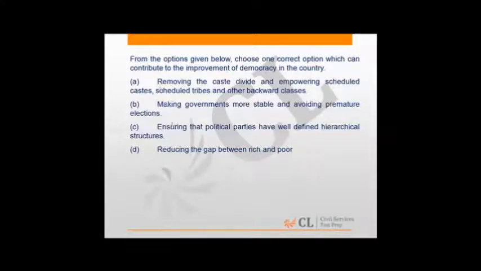So if you look at the choices here, very clear inequality is between reducing the gap between rich and poor, and it does not get into the caste equations. One could also be tempted to interpret inequality in terms of choice A, but somewhere there seems to be inequity in people, not in terms of caste equations. That's not what the passage is talking about. So, among the choices A and D, D seems to be more appropriate option.